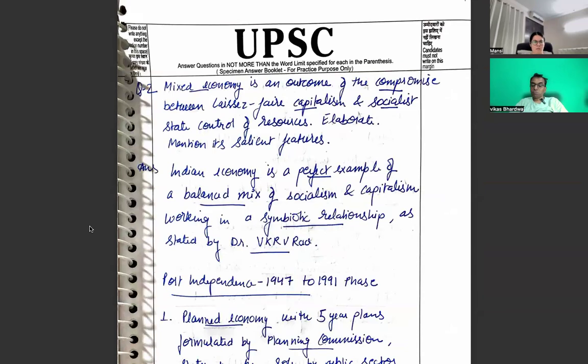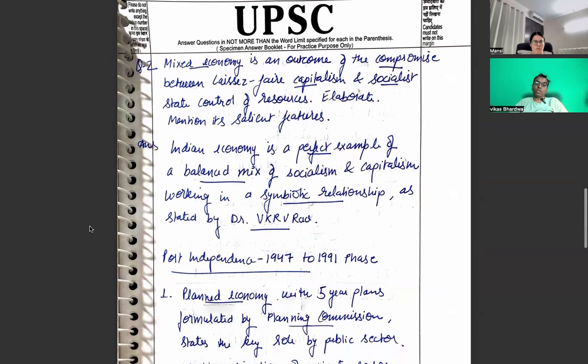Mixed economy is an outcome of the compromise between laissez-faire capitalism and socialist state control of resources. Very beautiful question, checking the fundamental understanding of a candidate. Everything has to be visualized from 1947 to the 1990s, and then from the 1990s till now. Either you have to talk about half of the question, or how the mixed economy today is also a mixed economy in one way, because our Indian capitalist model is a very unique model.